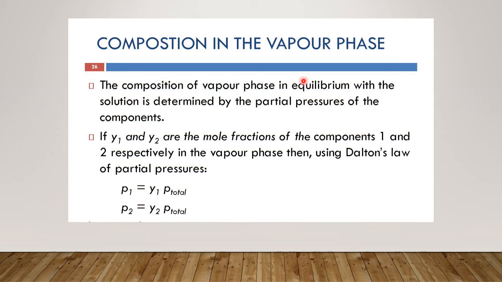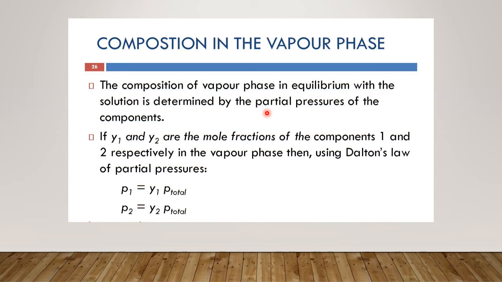Okay, there is another type of question that is asked in Raoult's law, in which they ask you the composition in the vapor phase. Please remember, sometimes they ask you the mole fraction in solution phase. For that, what is the formula? P1 is equal to P1 not chi1. That particular chi represents the mole fraction in the solution phase.